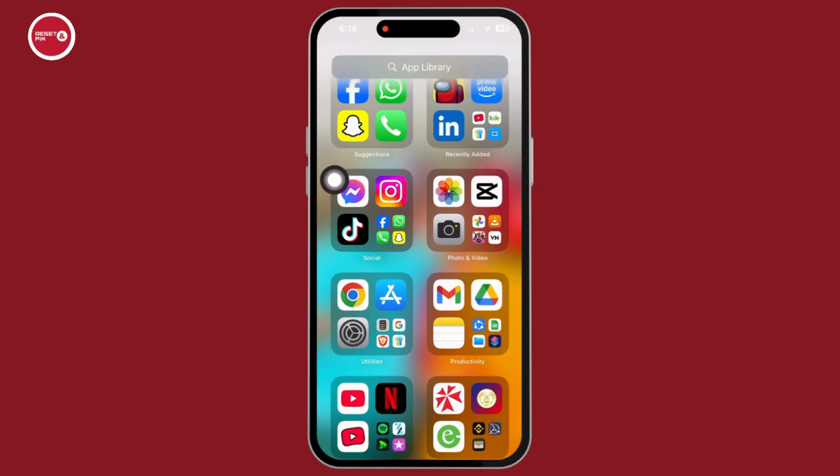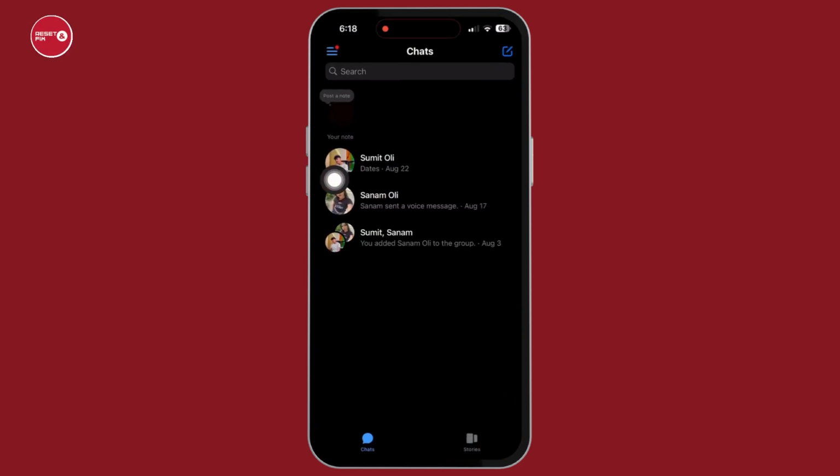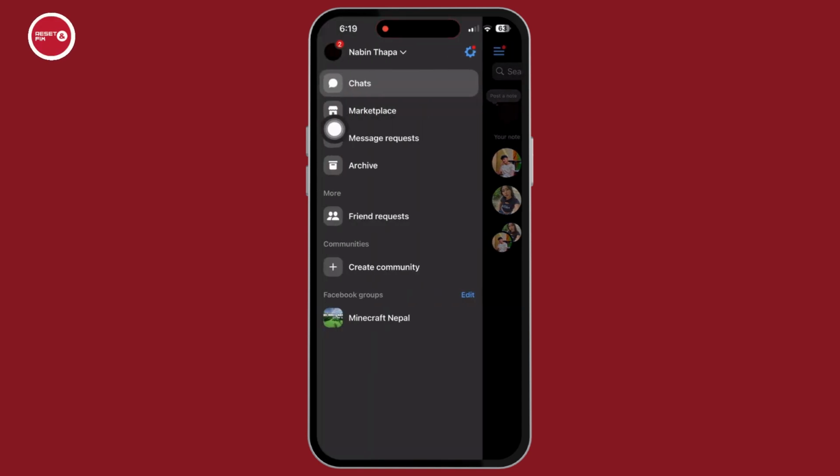So firstly, open Messenger on your device. In Messenger, make sure you are logged in to your right account. Now from the chat section, tap on the three-line icon at the top left corner. From the slide that appears, click on the setting gear icon at the top right corner.